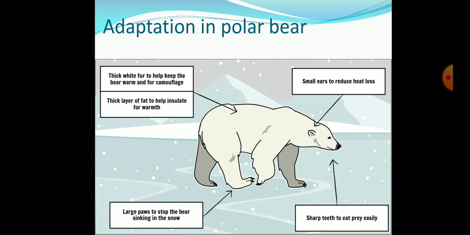Now we are going to know about the adaptation in the polar bear. As you can see in this image, students, the body of the polar bear is white. The fur of that animal is white, and this blends with the snowy white background, as the snow is also white in color. So this adaptation protects the polar bear from the predators, and in that way this animal protects itself from becoming prey. It also helps in catching the prey.